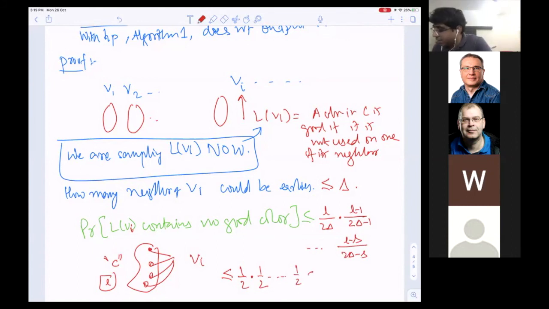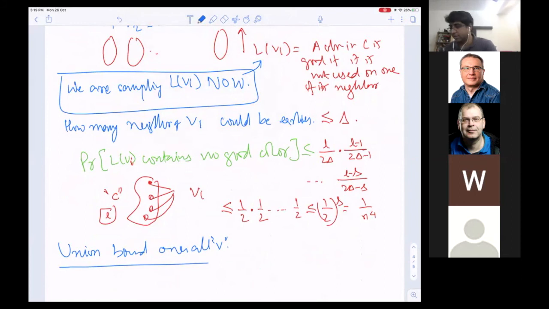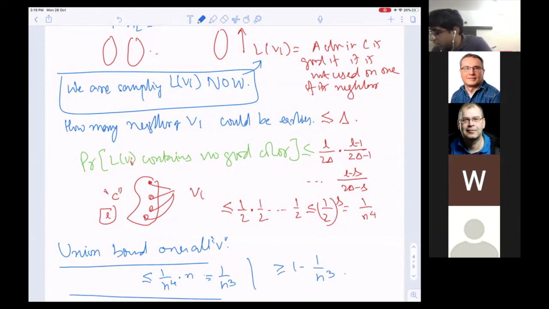How many times? S times. So what is this? 1 over 2 to the power S. Now I chose S as 4 log n. So this is 1 over n to the power 4, right? Okay. So now let's take a union bound over all V. My algorithm fails because there exists some Vi which does not contain a good color. That is upper bounded by 1 over n to the power 4 times n, which is 1 over n cube. So I'm going to succeed with probability 1 minus 1 over n cube. Done.